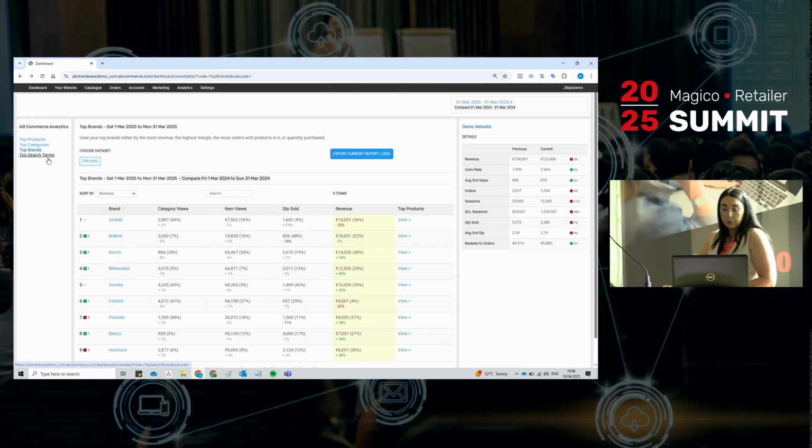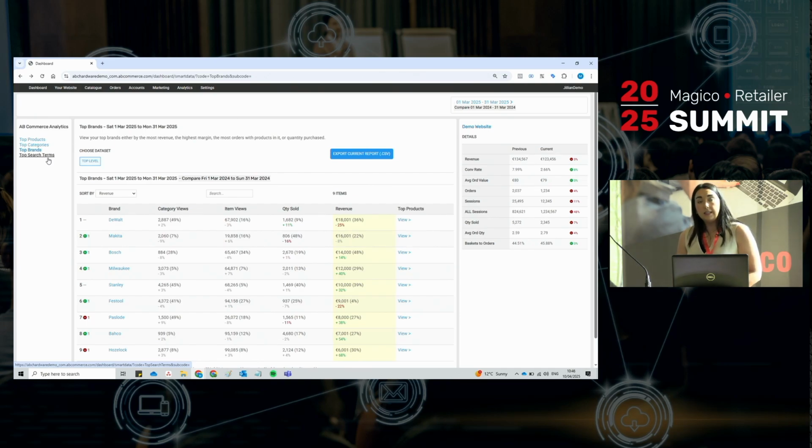The final report then is your top search terms. So we don't have data against it for this example, but I did want to mention it because in your own websites, there's obviously going to be data there. And a good reason for looking at this is maybe you have products in store that aren't available on your website yet, but you know people are searching for them. So that's one way of looking at it.